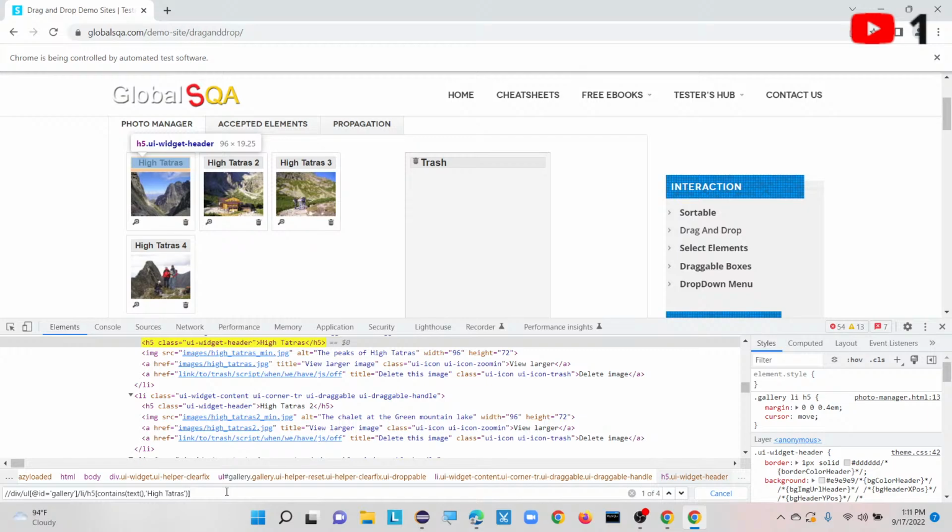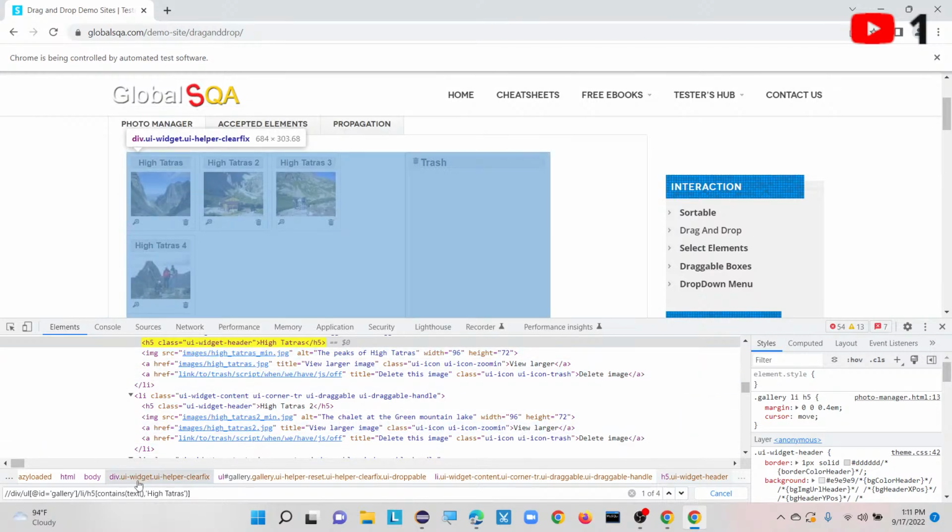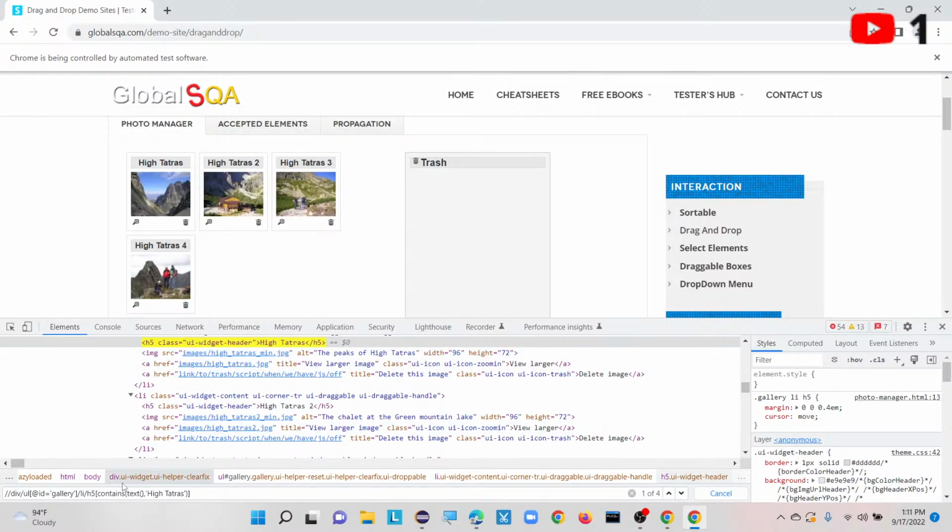So here h5 at the rate class equals to. All are the same only. I think it will be helpful if we go with href, mountain lake.